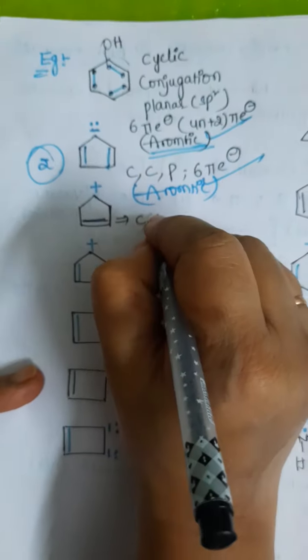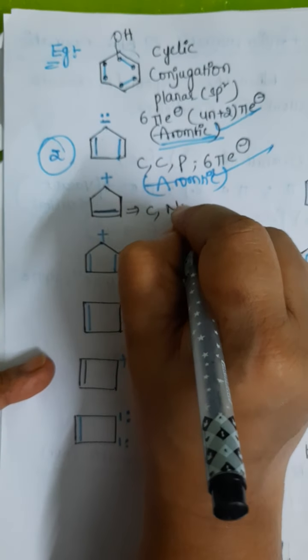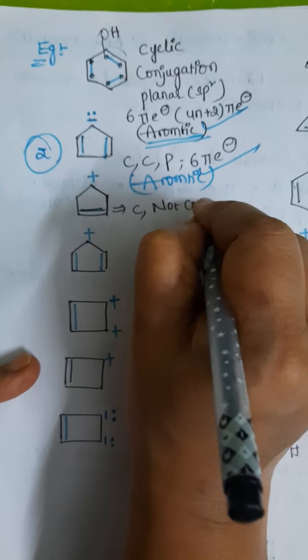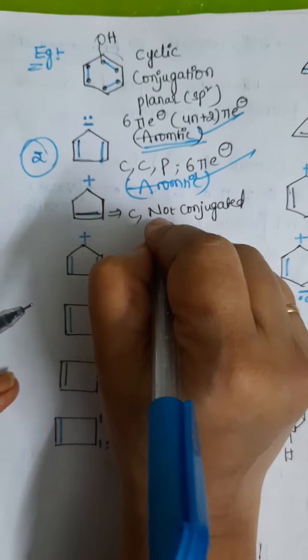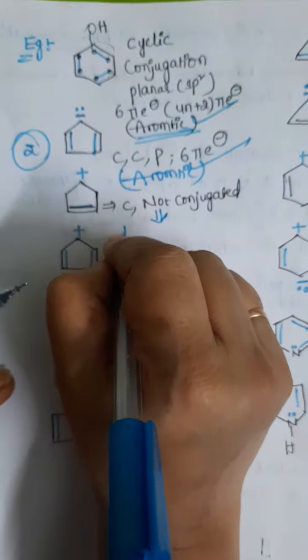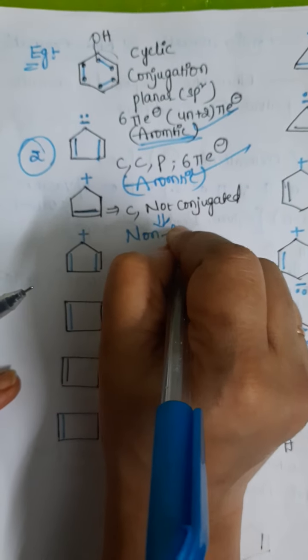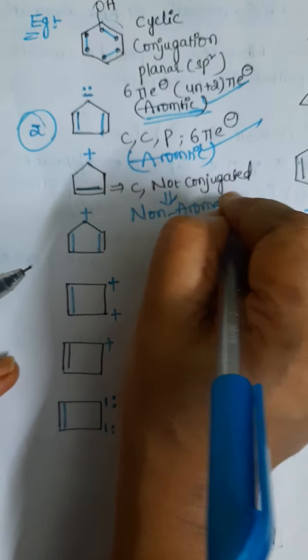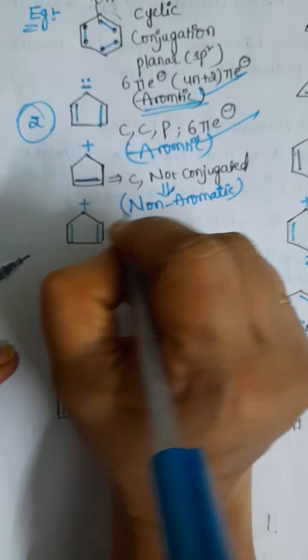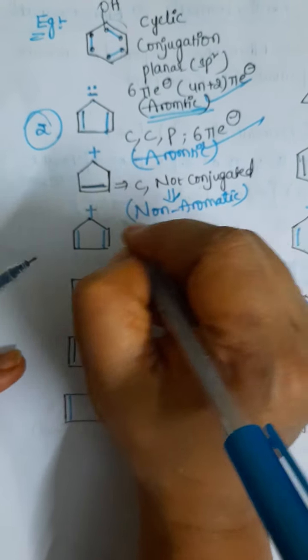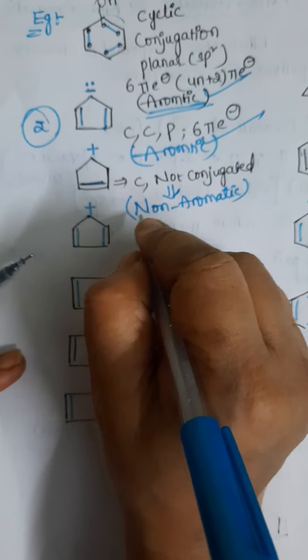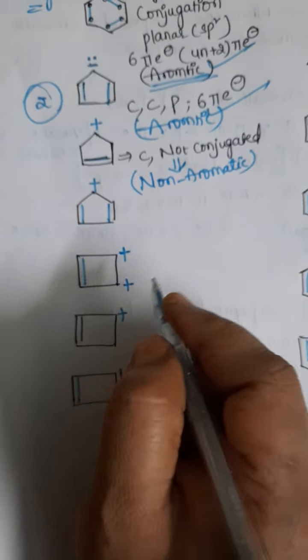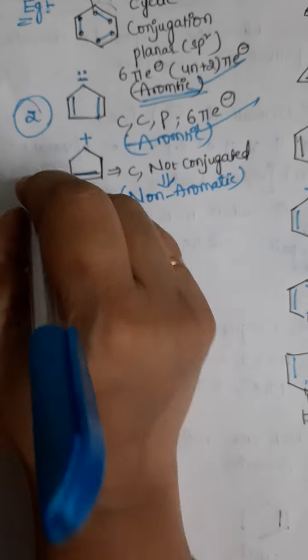So there is no conjugation; it is not a conjugated system. Directly you can consider it a non-aromatic compound, because the common condition for aromatic and anti-aromatic compounds is conjugation. If conjugation is not present, then obviously you can select the option non-aromatic compound. Okay, the third compound is also over.